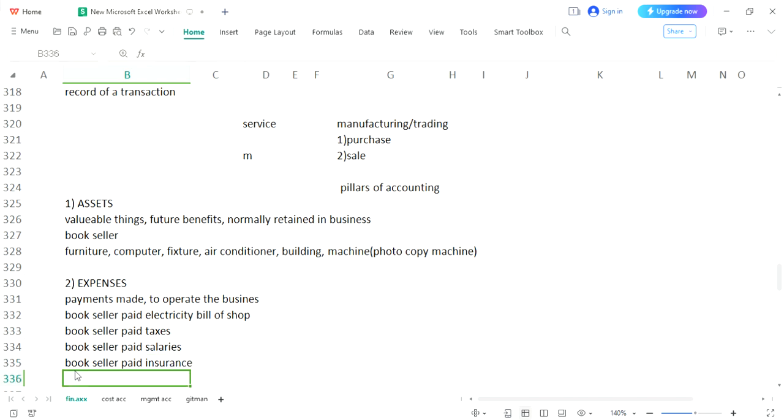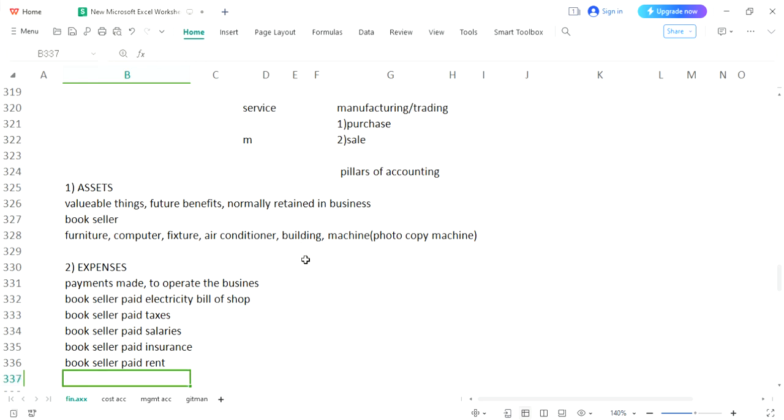Or, in case we have said that the bookseller had bought the building, for example, if somebody had not bought the building and the business is being operated in a rented shop, then in that case the bookseller paid rent. This would also be considered an expense. You can see that these are examples of expenses, and you will keep it in mind.